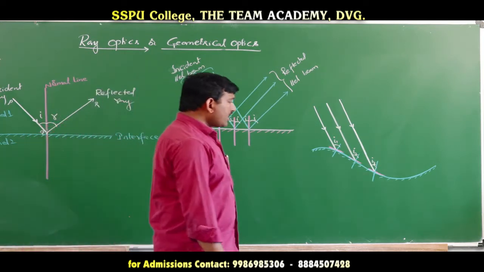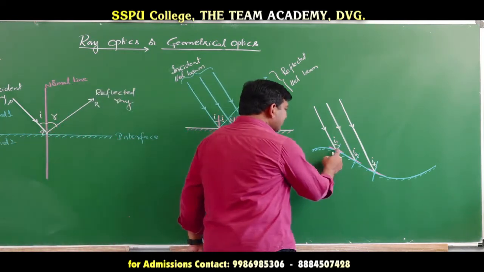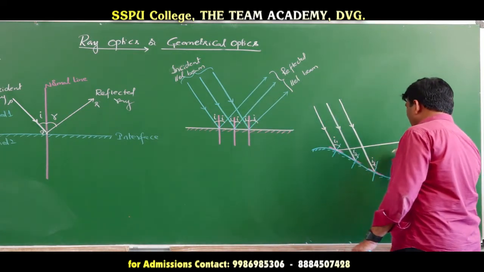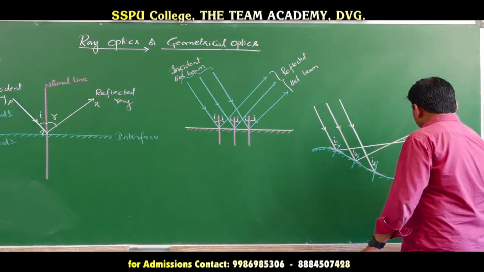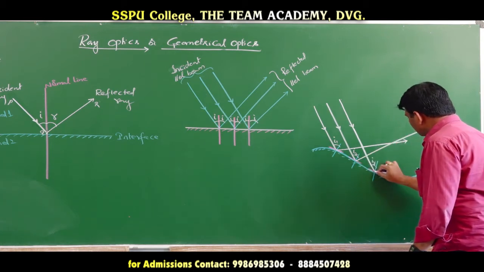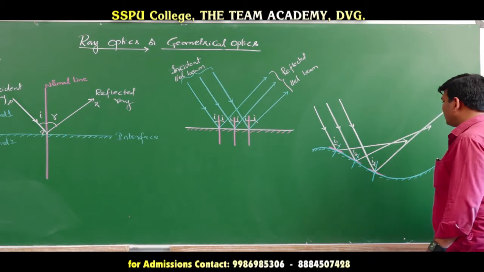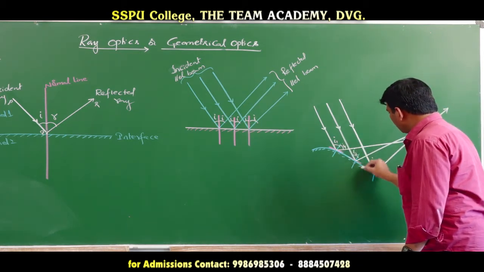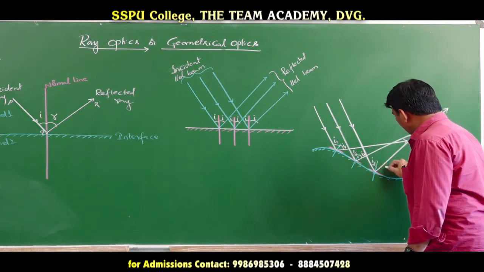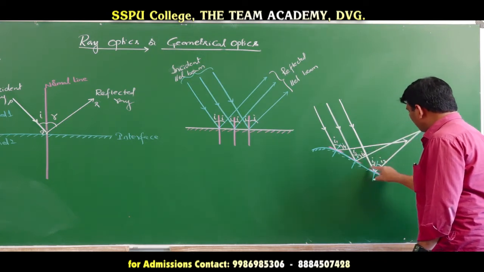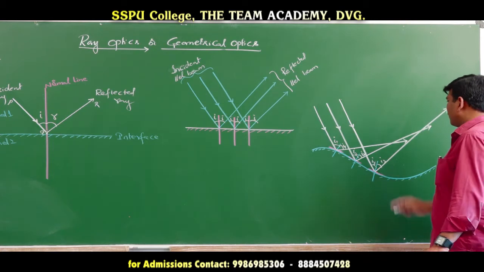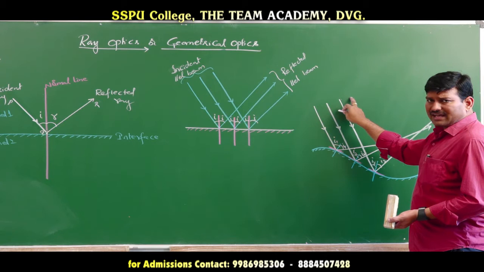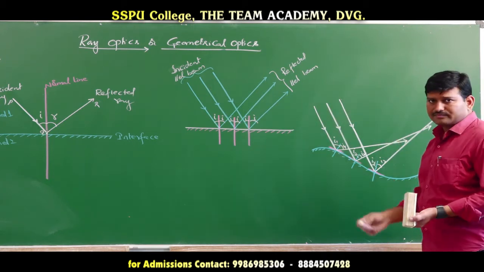Therefore, according to the law of reflection, if this is I1, the angle of reflection must be I1, therefore it will go like this. And here it will go like this, and this will go like this. So finally, this is I1, this is also I1, this is I2 and this is I3, because the angle of incidence should be equal to the angle of reflection according to the laws of reflection. You can see the incident beam is parallel, but the reflected beam is not parallel, yes or no?